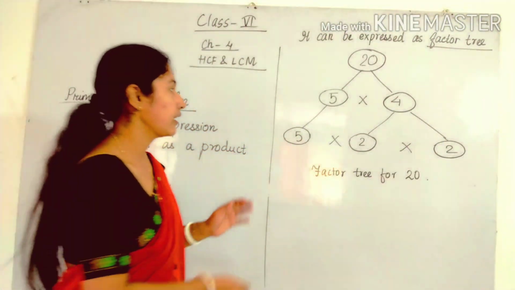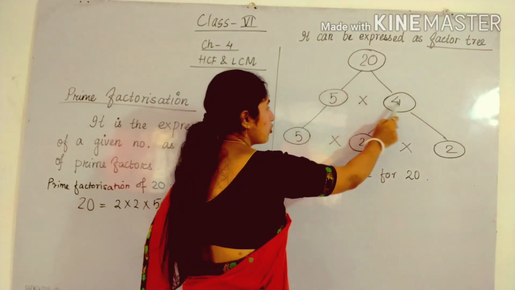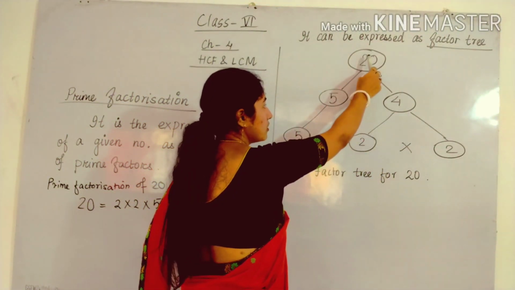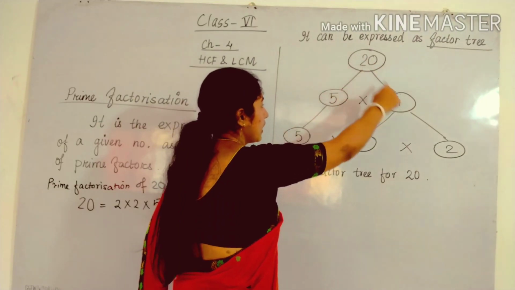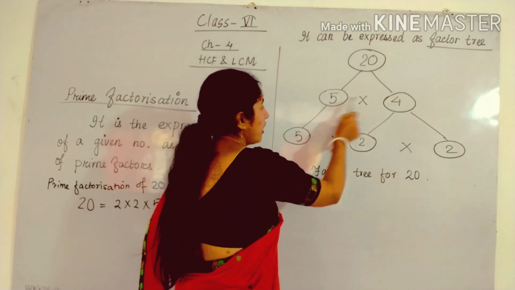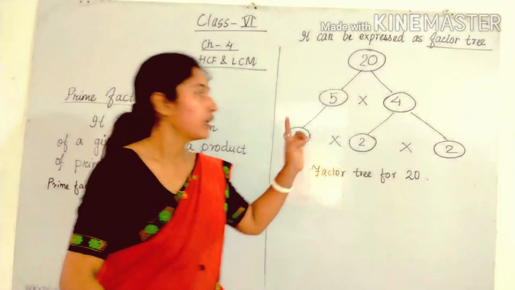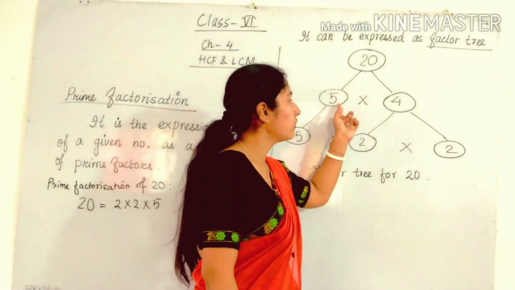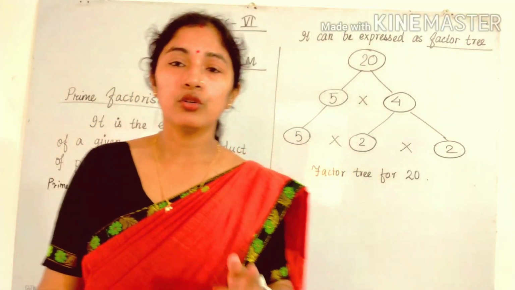So we can write like this: 5 into 4. See here, 5 4s are, 5 into 4 will be what? 20. So you have to first write 20. Then you have to make a line like this. So you have to write 5 into 4. And one more important thing is, in these two numbers you cannot write 1, as 1 is not a prime number.